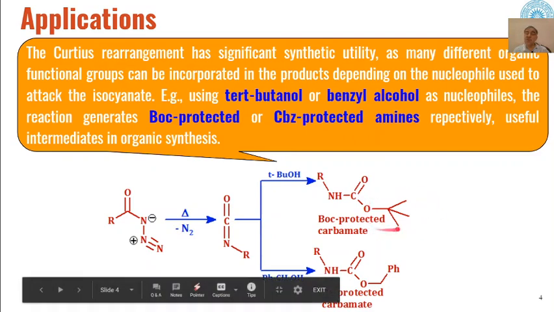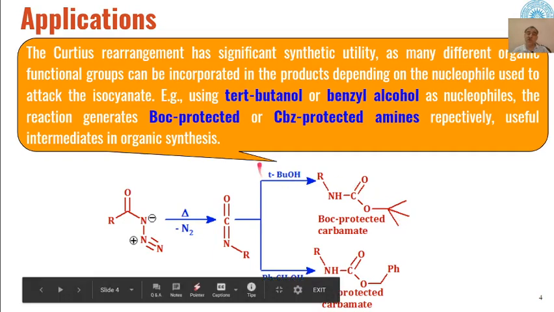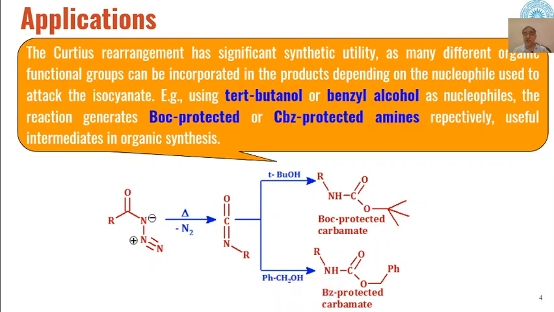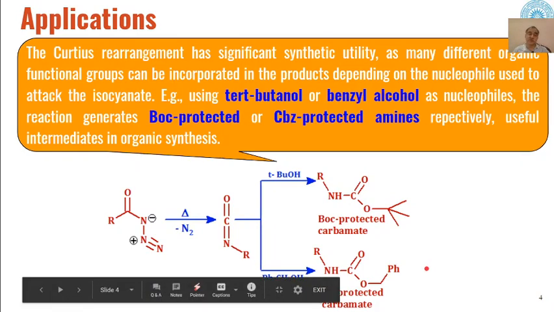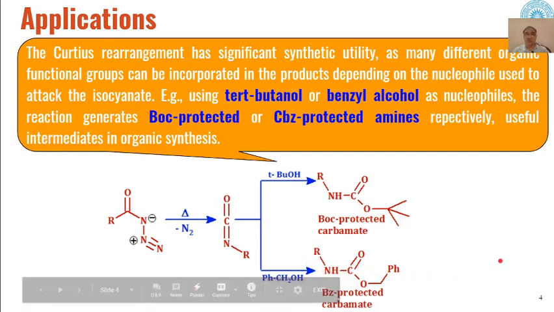So for the protection of this functional group, we are using tertiary butanol as a preferred reagent. Similarly, if we react these isocyanates with benzyl alcohol, then benzyl protected carbamates will be formed. So these isocyanates can be used for protection of different functional groups by treatment with different types of alcohols like tertiary butanol or benzyl alcohol.